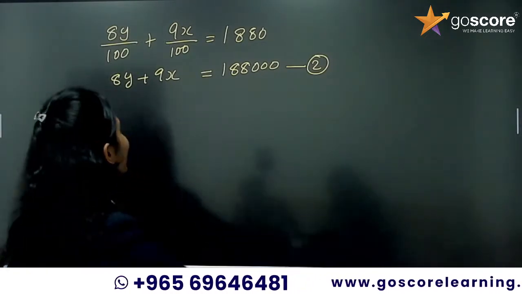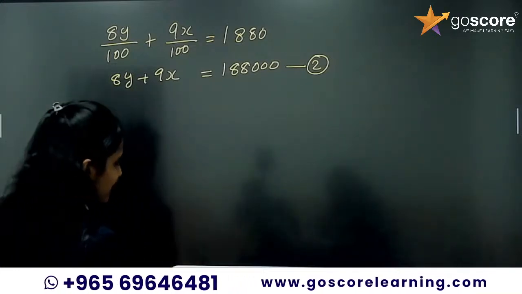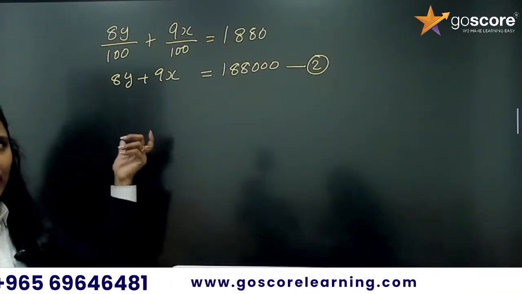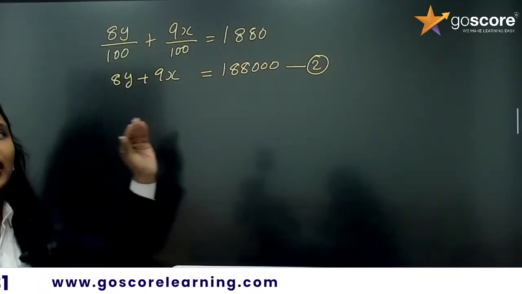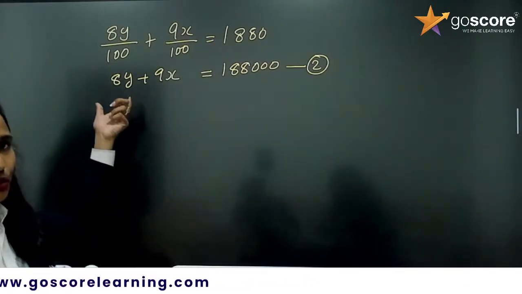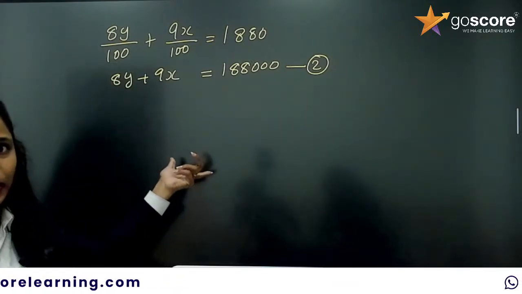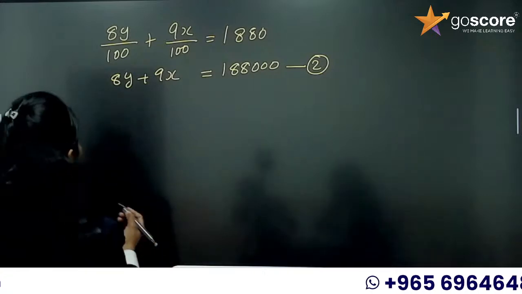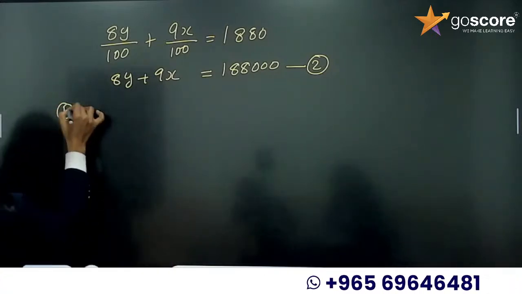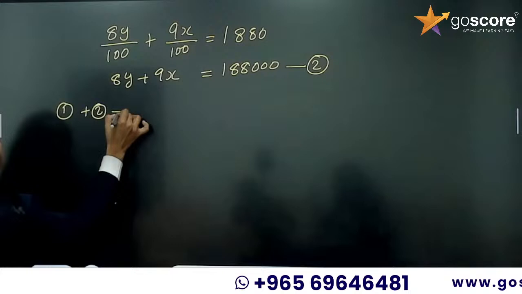Okay, don't worry. Now, we can't find the solution of x and y. We need to find the values x and y, the invested amounts, but we can't find the values using the given equations or the equation we have formed. So, we will be making another equations. First thing we will add equation 1 and equation 2. You will be getting what?